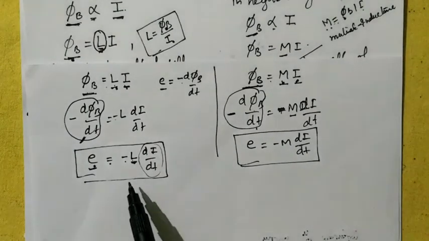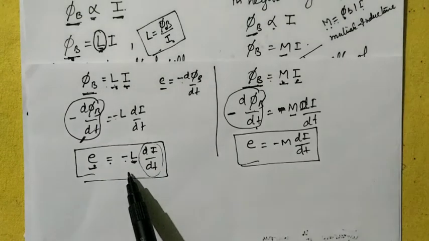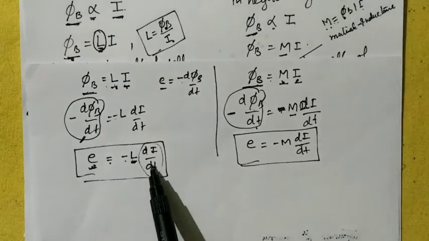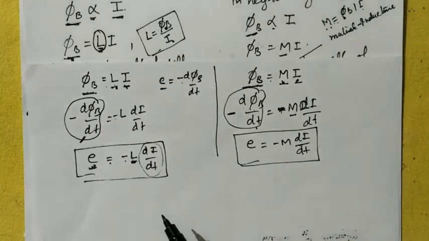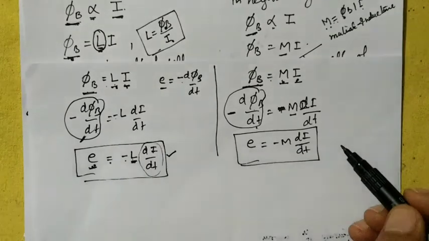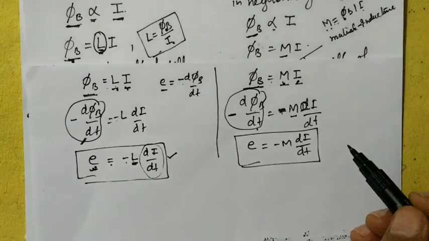Here we can further say that the coefficient of self-induction is equal to the induced EMF when the time rate of change of current is 1 unit. And this is a very important formula that we should remember: induced EMF is equal to minus L di by dt.